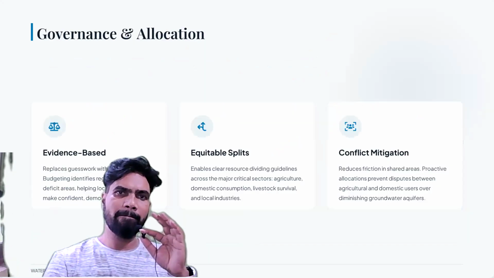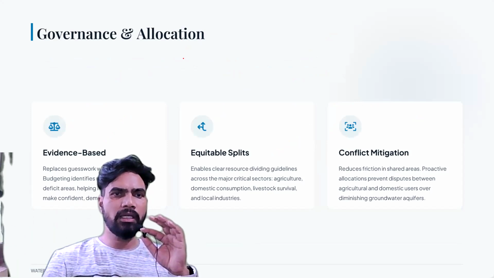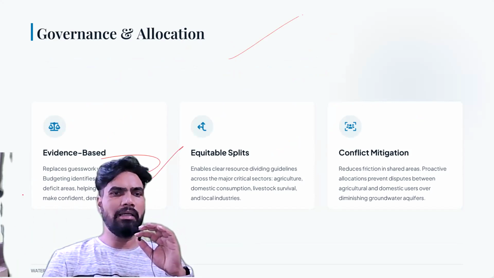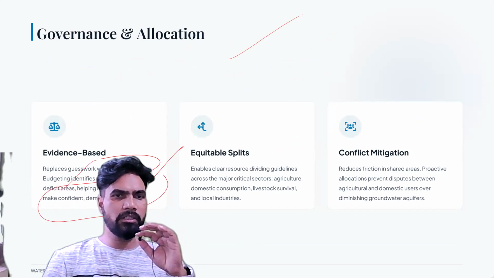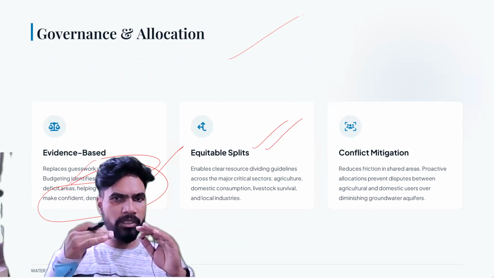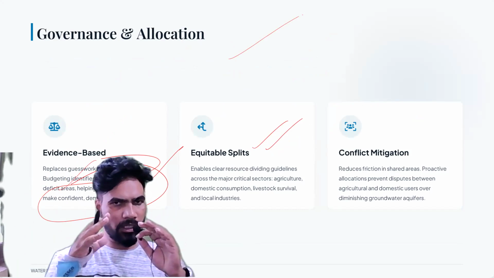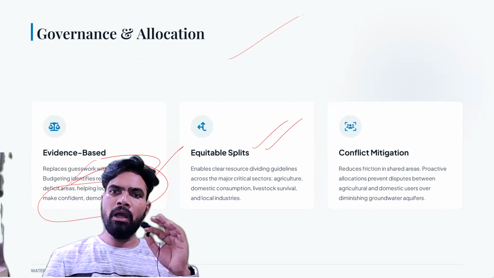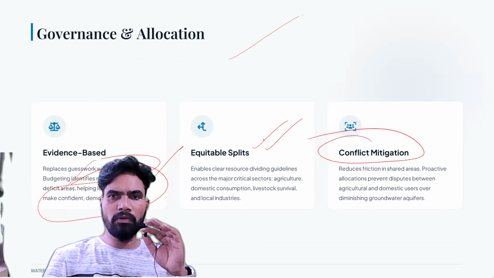Okay, all right. Then if you see governance and allocation, it replaces guesswork with empirical data. Water budgeting identifies regional surplus and deficit areas, helping local communities make confident democratic decisions. Then equitable splits will be there, so that each and every sector like agriculture, domestic, livestock, and industrial regions are provided sufficient amount of water. And in this way, we can mitigate the conflict also.